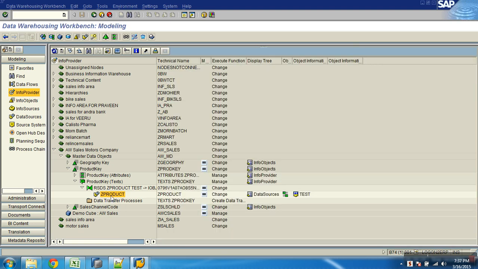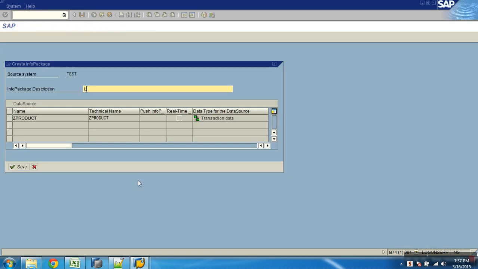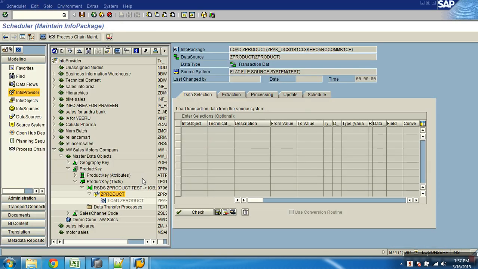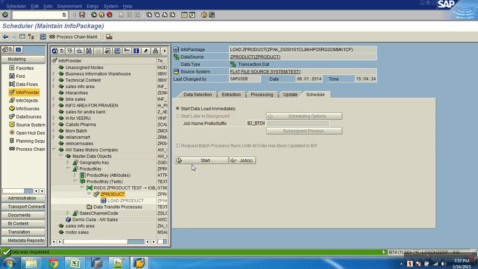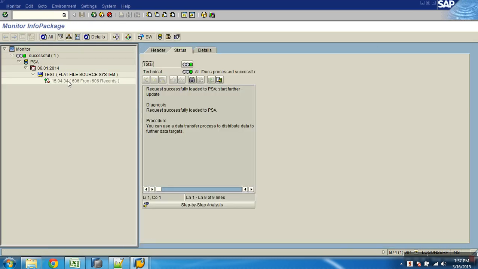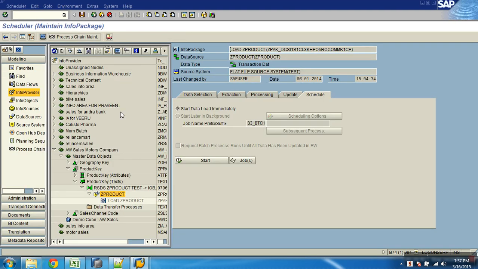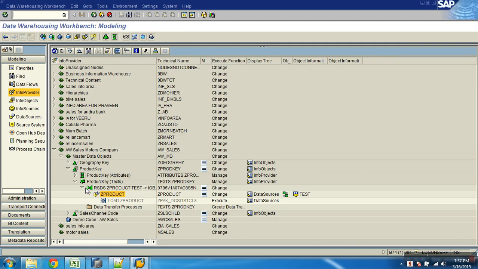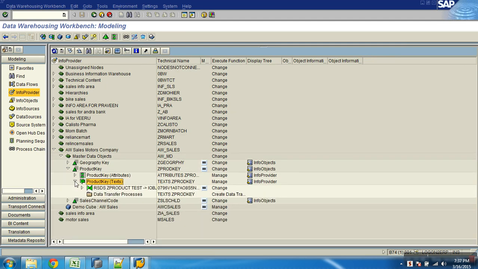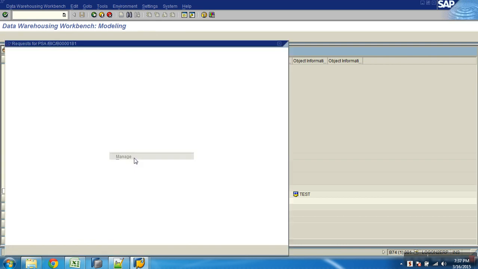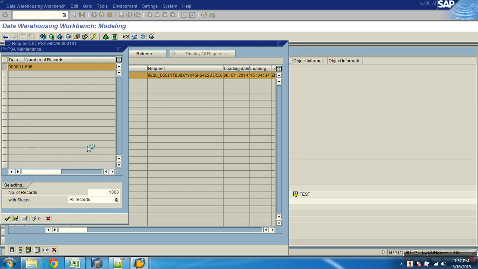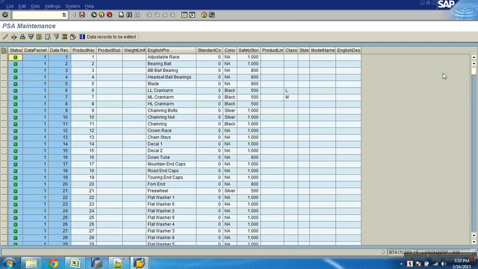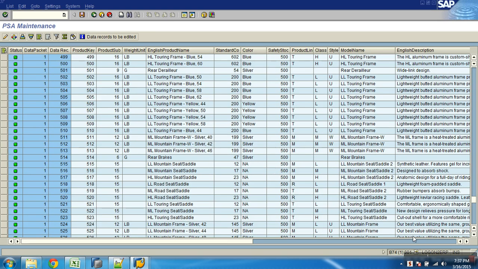Now let me just run the info package, create info package. Let it go. But you said you will use the info source. Again get confused. No need. Not mandatory. So then once done, now data is coming to the data source first. I can show you that. So in this way, can one data source be connected to multiple? Yes, one data source can be connected to multiple targets. It's all coming. Okay, boss? Fine.